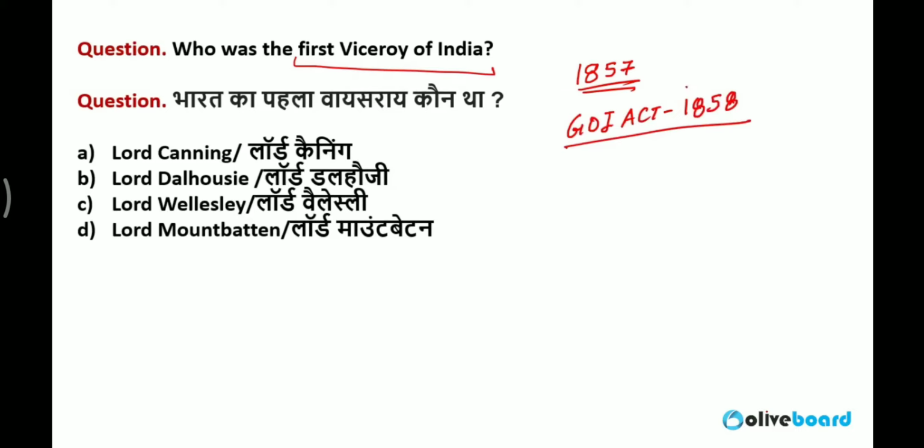According to this act, the British government cancelled the authority of the East India Company over India. It means after 1857, East India Company only did business in India, not administration. The administration of India was directly taken over by the British Crown. It means in reality the British government now entered India.